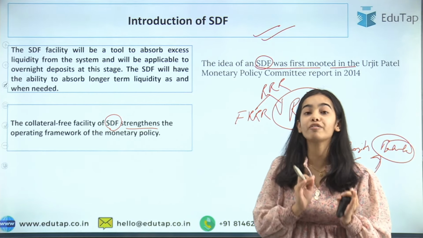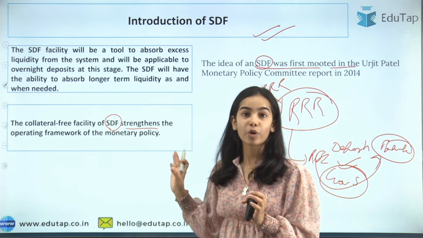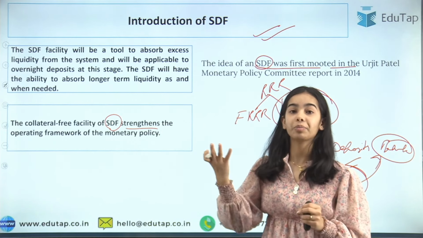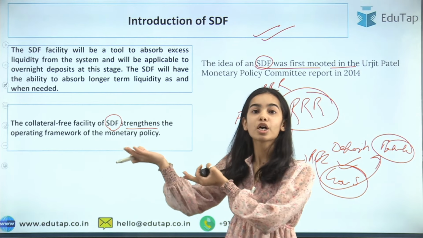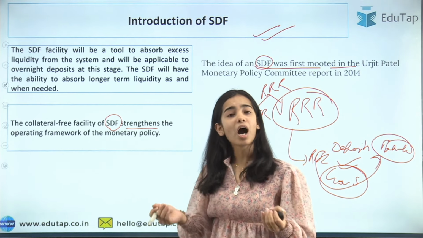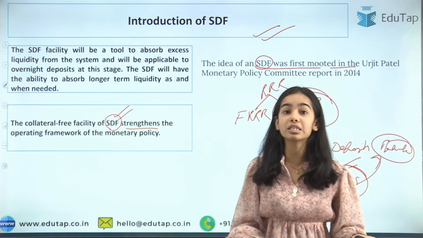that strengthens the operating framework of the monetary policy. Here the RBI will not need to give collateral to the banks. So you will say it is beneficial for the RBI because the RBI will not need to give collateral to the banks. But how is it beneficial for the banks? Why will they take the SDF when the collateral is not there?